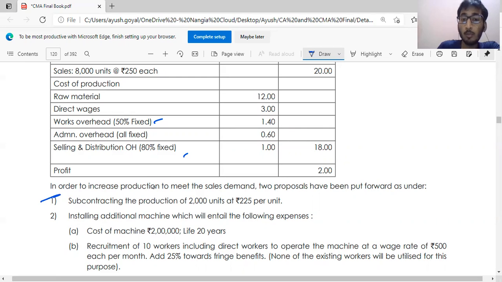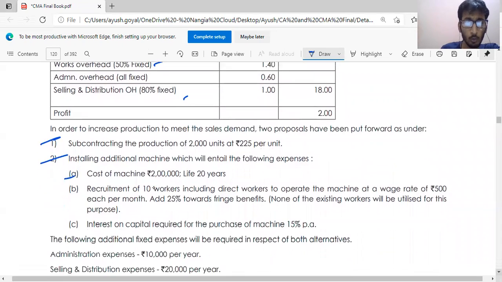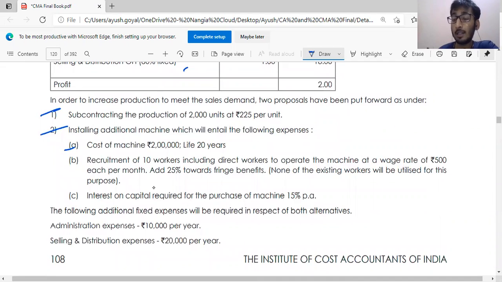Option one is to subcontract the production of 2,000 units at the rate of 225. Option number two is to install additional machinery, which will entail the following expenditure. First is the cost of machinery. If I install the machinery and produce the product in-house, there is recruitment of 10 workers, including direct workers, to operate the machine at a wage rate of 500 each per month. Add 25% toward fringe benefit. None of the existing workers will be utilized for this purpose.